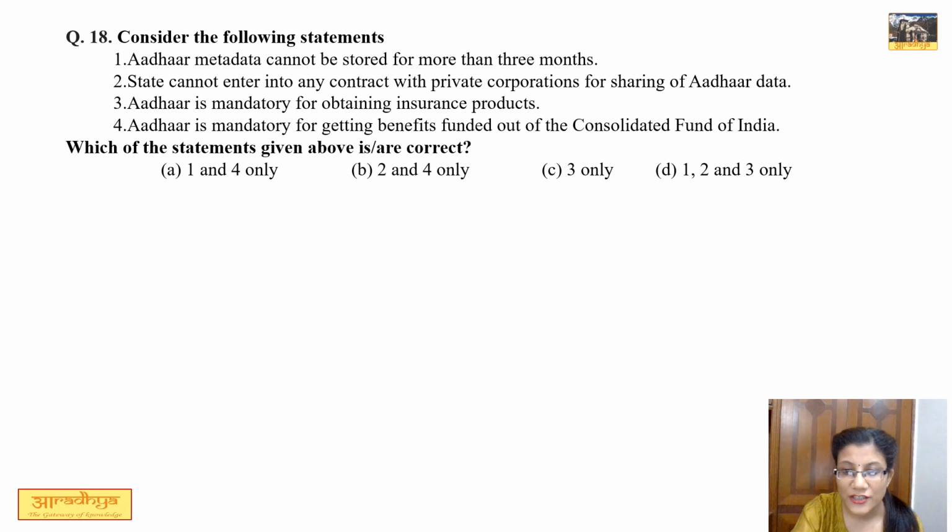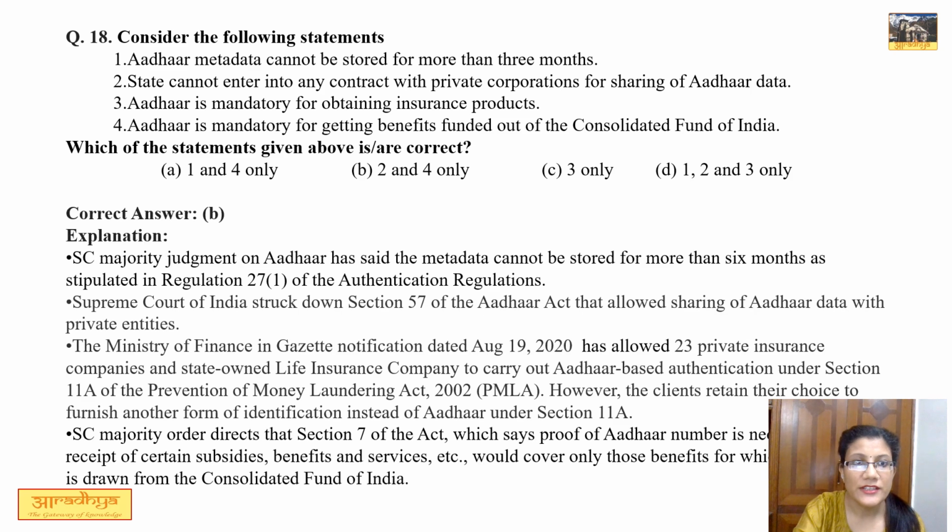Now coming to the last question in the polity section. Consider the following statement. There are 4 statements given. We have to find out the correct one. The 4 statements are, and I am reading one by one. Aadhaar metadata cannot be stored for more than 3 months. This statement is not correct because according to Supreme Court majority decision on Aadhaar, metadata cannot be stored for more than 6 months. Second statement is state cannot enter into any contract with private corporations for sharing of Aadhaar data.